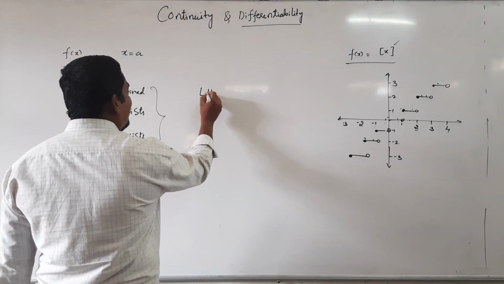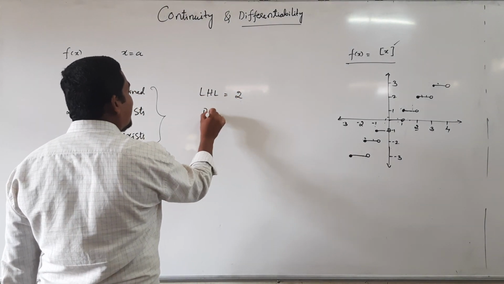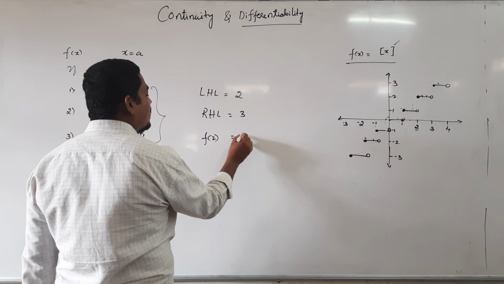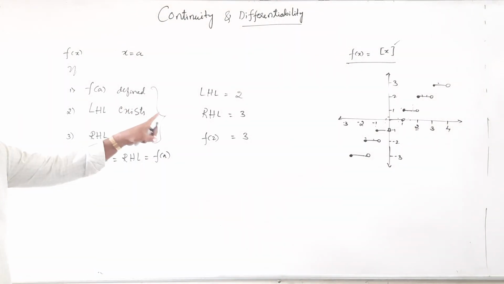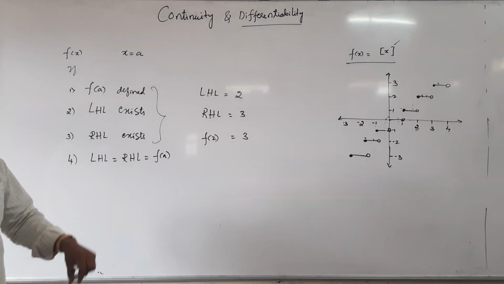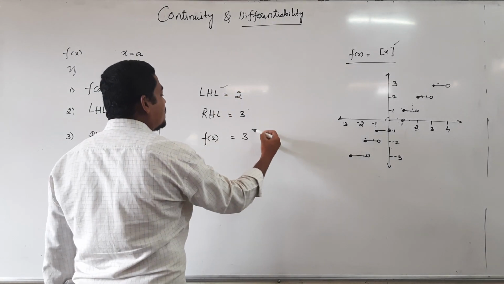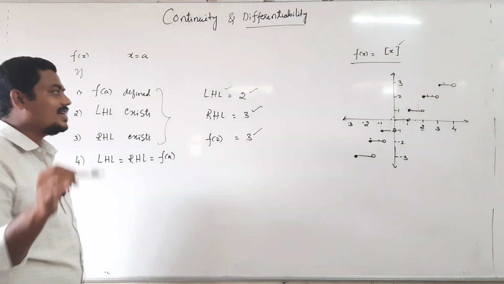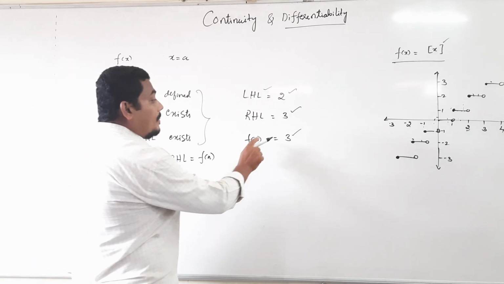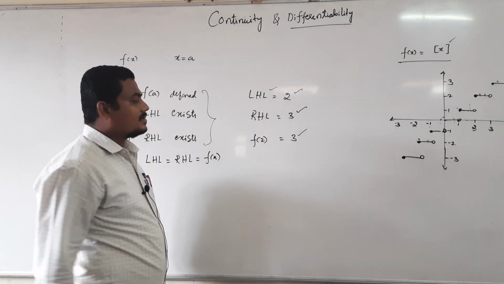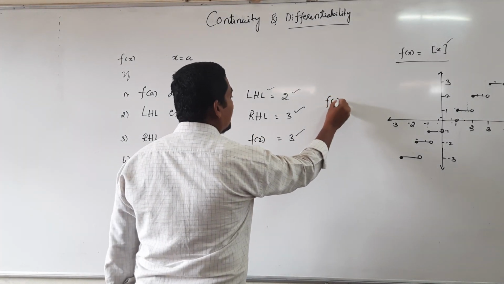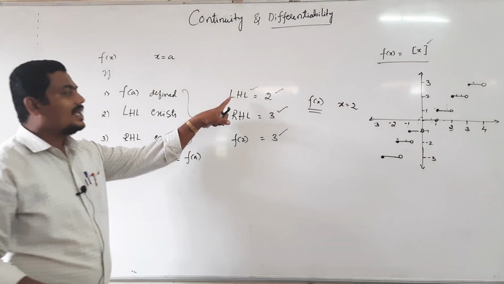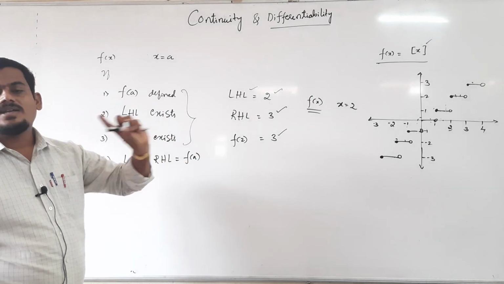For example, if you evaluate left hand limit equal to 2 and right hand limit equal to 3 and f of 2 is equal to 3, is this function continuous? No, because all are finite values. Left hand limit gives a finite value, right hand limit gives a finite value, and functional value is also a finite value, but all are not equal. So this function, in general f of x, is not continuous at x equal to 2, because left hand limit is not equal to right hand limit is not equal to functional value.